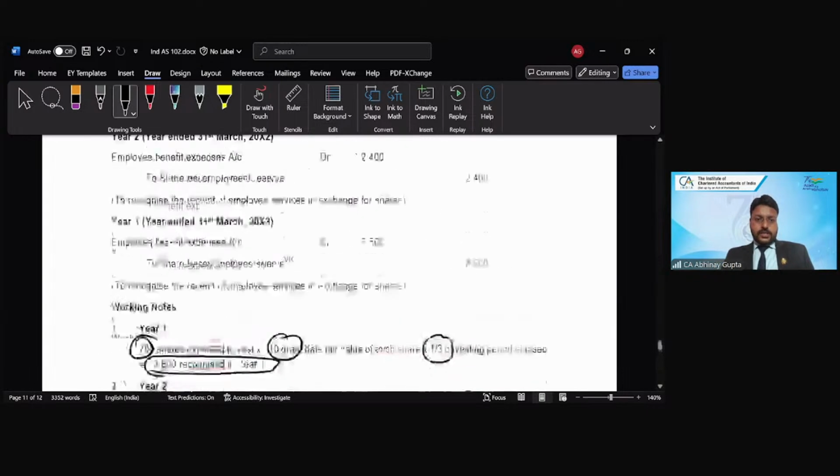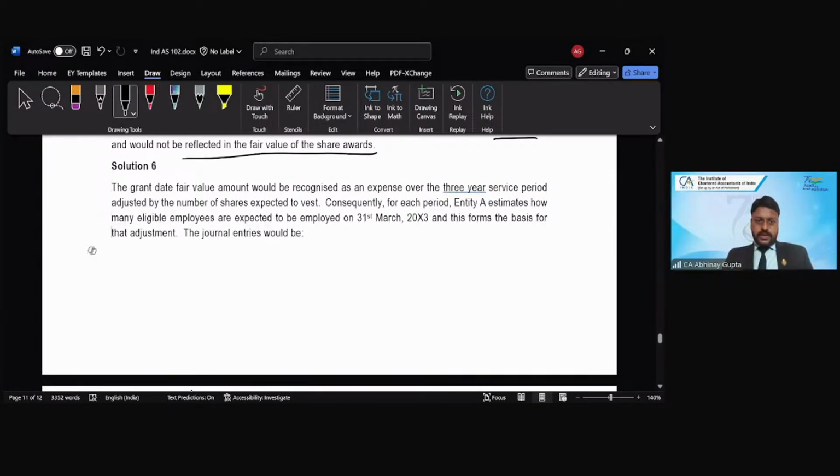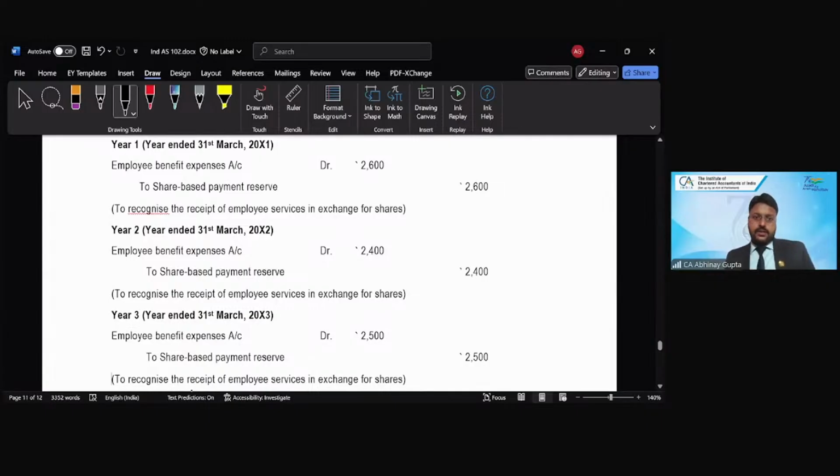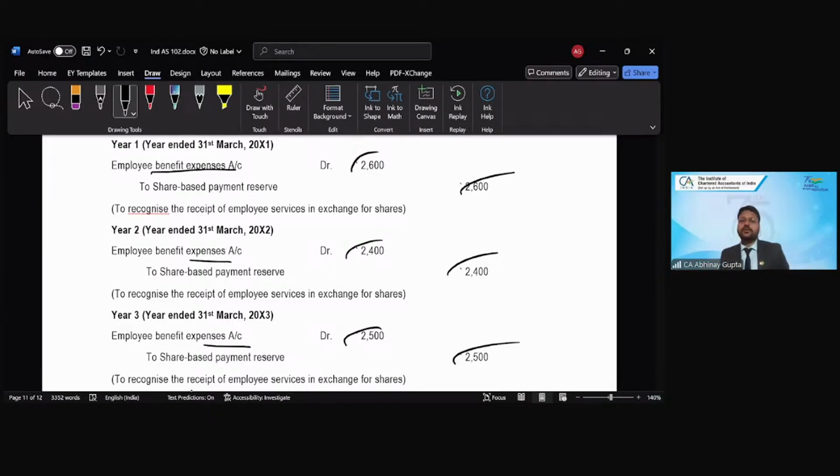So as such, there is no complexity involved in this question. So let's see what would be the journal entries. Journal entries will be: employee benefit expense account debit 2600 to share-based payment reserve account; employee benefit expense account debit 2400 to share-based payment reserve account; employee benefit expense account debit 2500 to share-based payment reserve account. Right? So these are the 3 expenditure entries which we will pass.